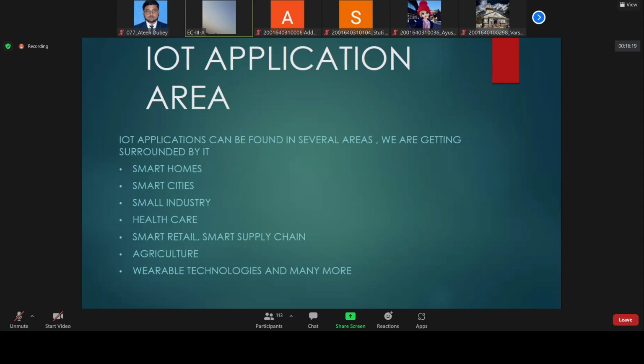Similarly, smart cities. In smart cities, in Bangalore, many places have a pay and parking system. I will explain how this system works. Many places have one app.